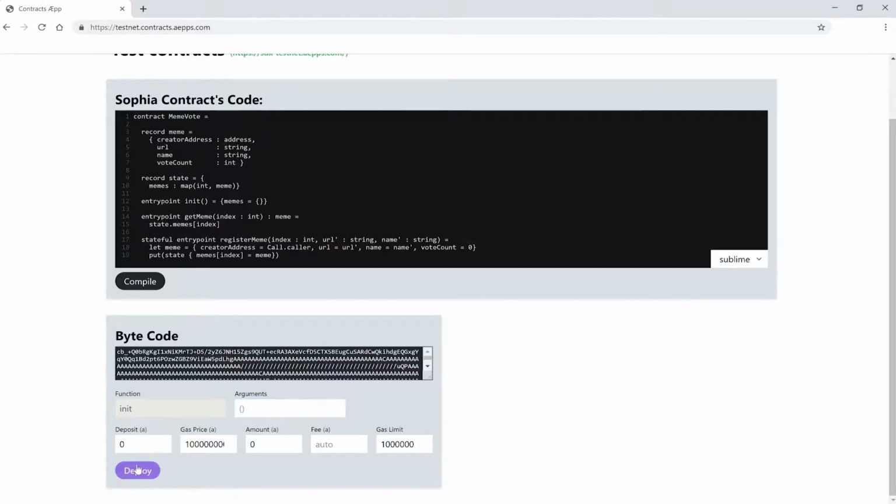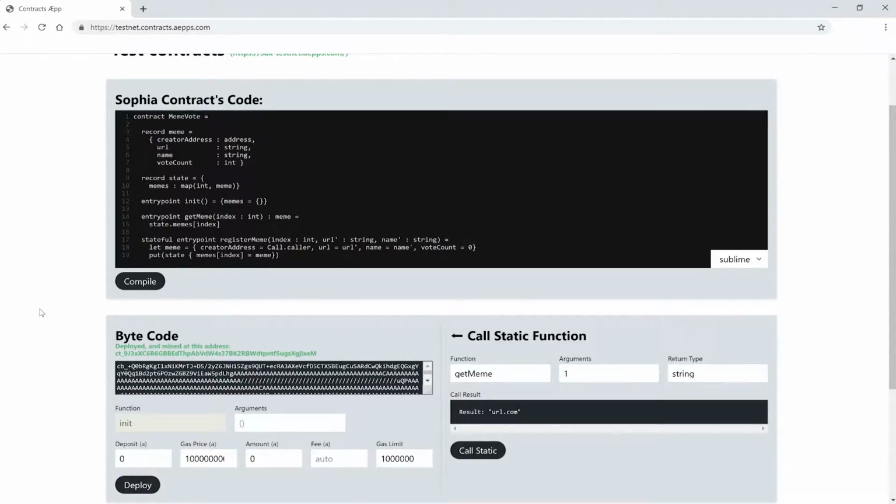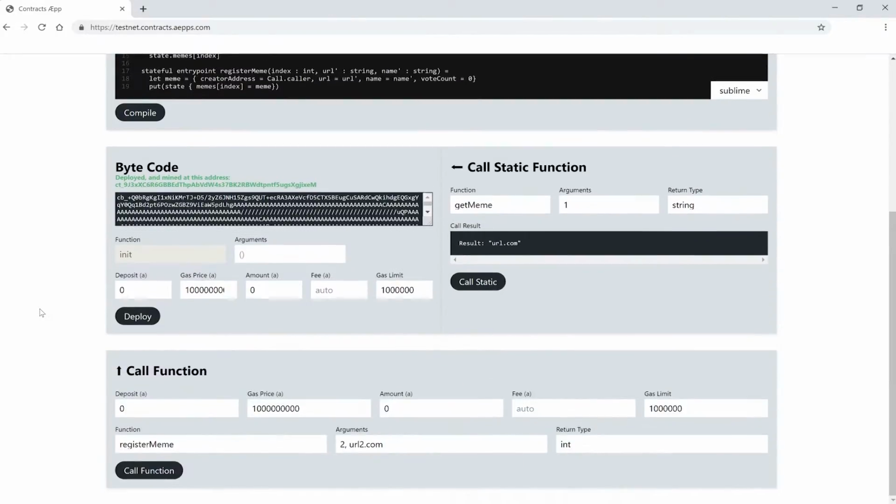Okay, we compile and deploy. Now let's register meme first. We use the register meme function, and now in the arguments we need the index. Let's make it 1, a comma to separate the arguments. We need our URL. Let's use url1.com, and finally our name, in my case Moritz. Okay, let's call the function.